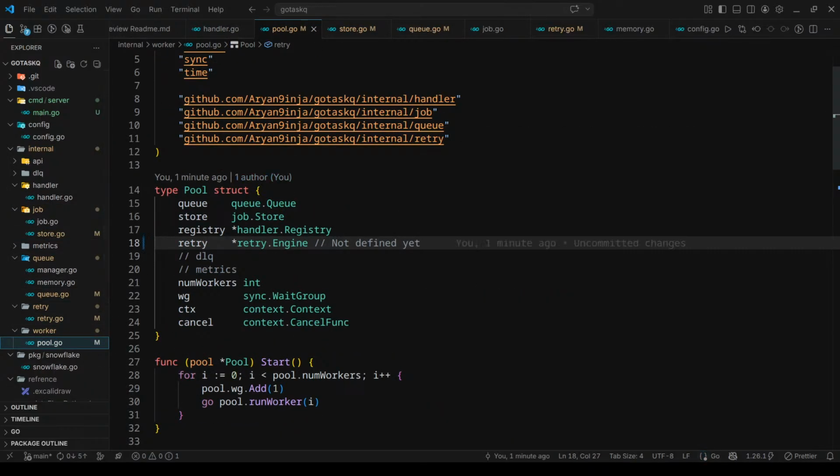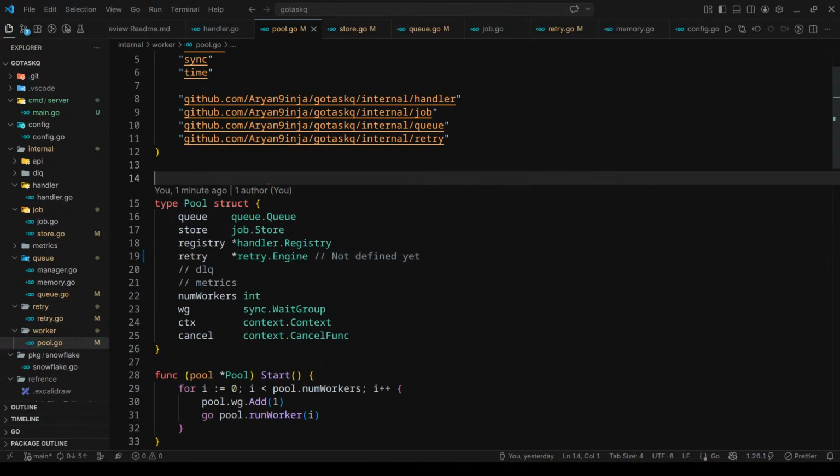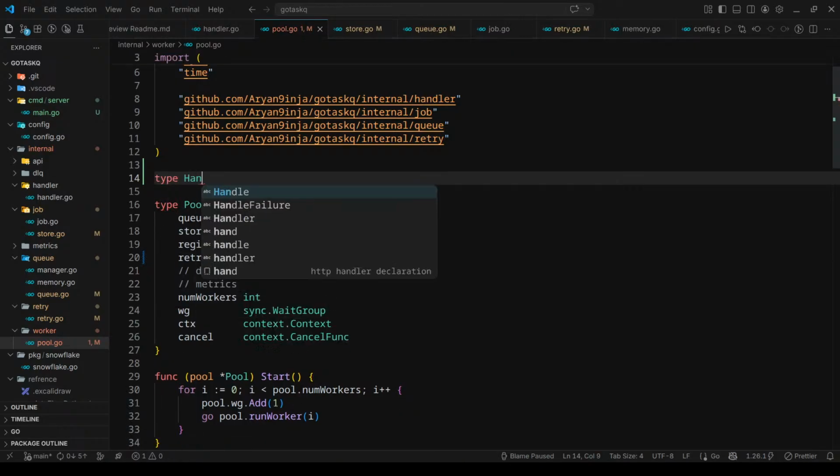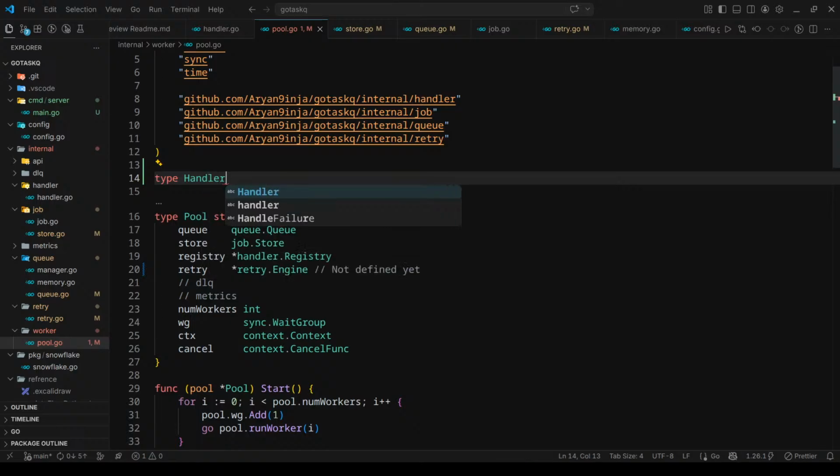Something like an internal interface, type handler getter.